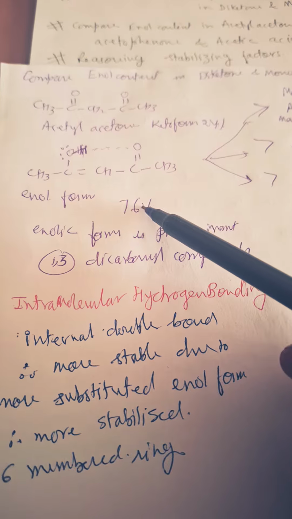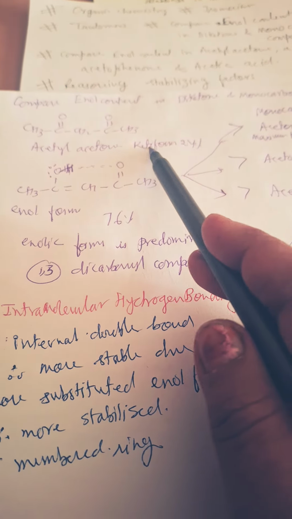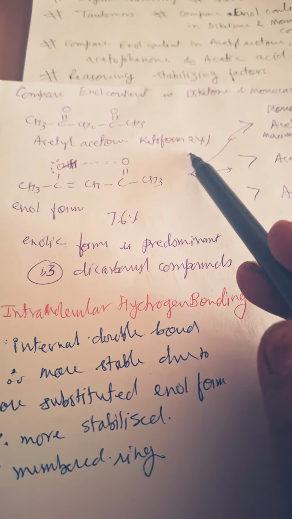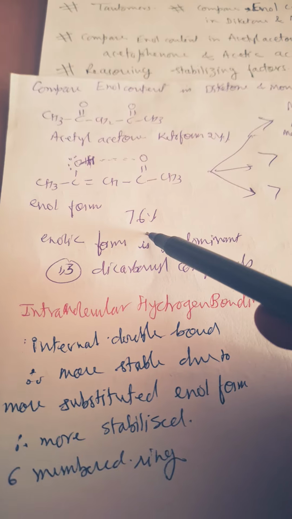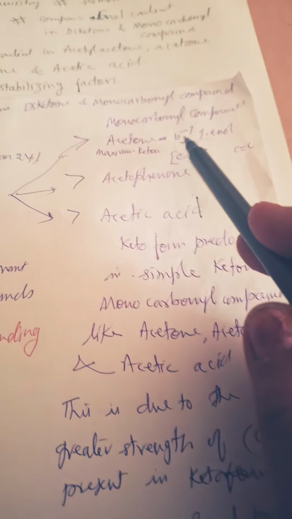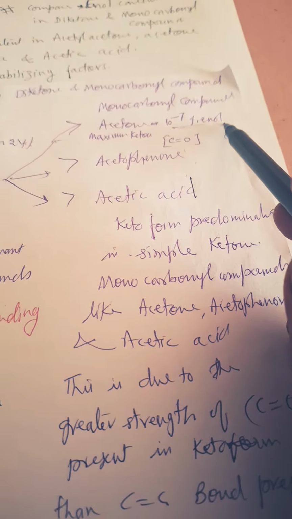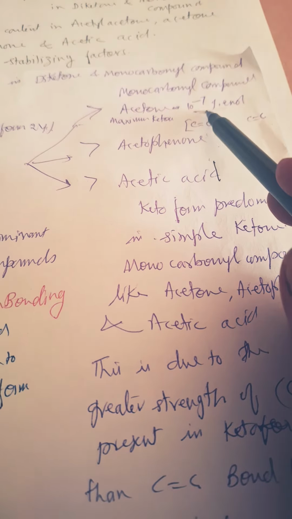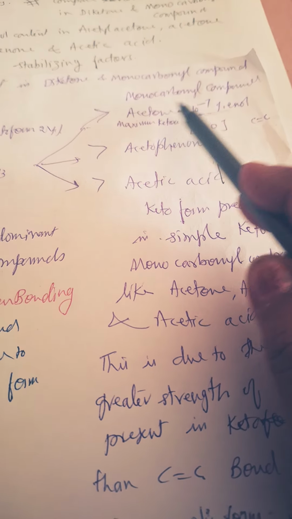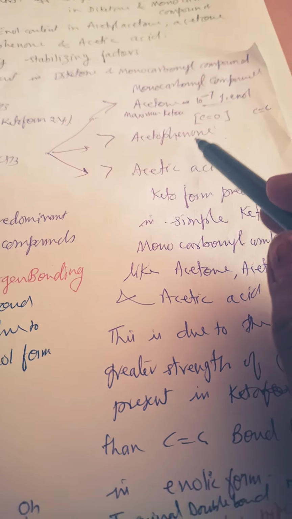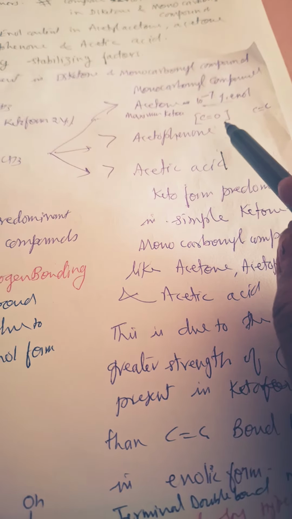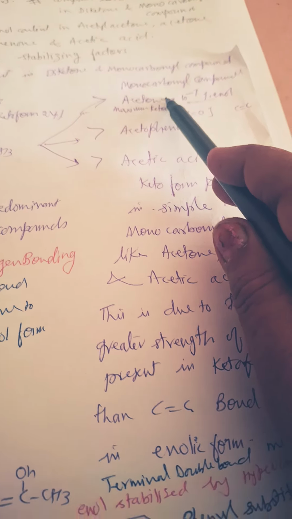76% enolic form will be there as compared to keto form. Keto form is only 24%. So here the enol content is much higher, but in the case of acetone, only 10 to the power minus 7% enol form is there. What does it mean? The enolic content is very low in the case of acetone. Acetophenone has a little higher enol content as compared to acetone.